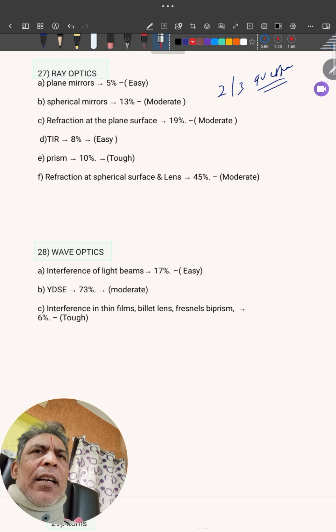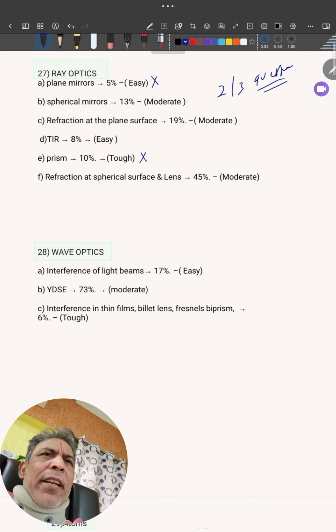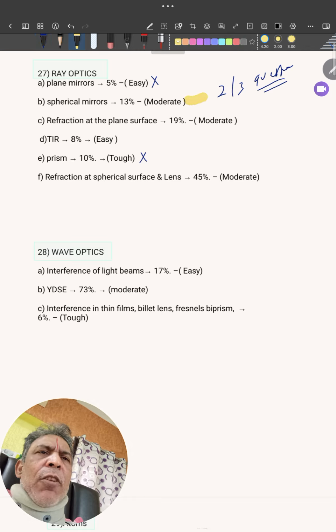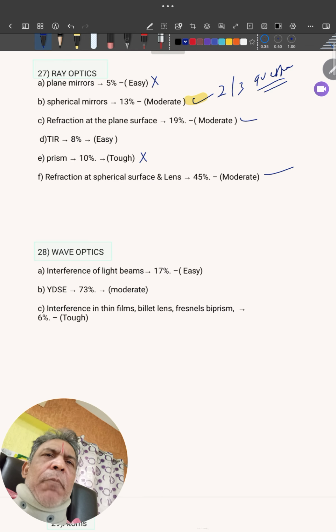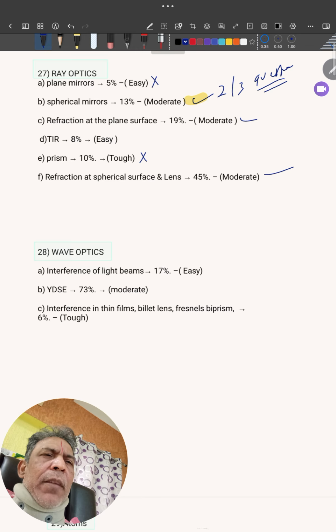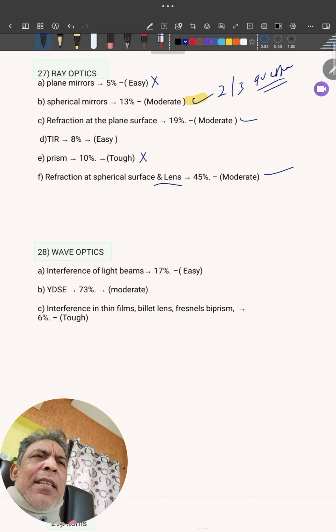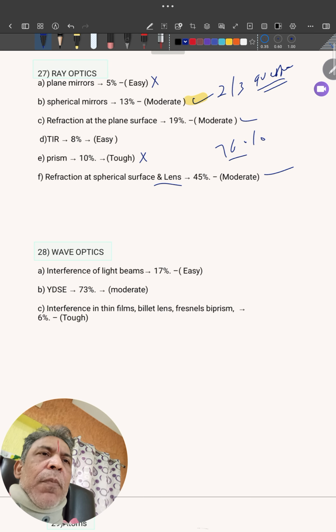Here you really have to work out more problems. So I suggest like this: if you want to take something out, take this out. These topics you must prefer. More weightage also, no? You can see spherical mirror, refraction at plane surface, and lens. So together how much will it be? 76% of the preparation you can do by picking up these three.